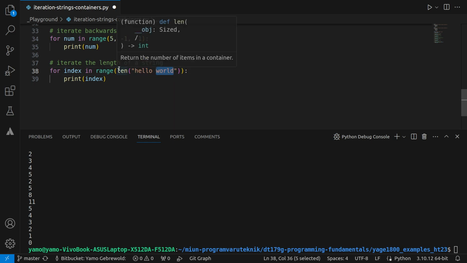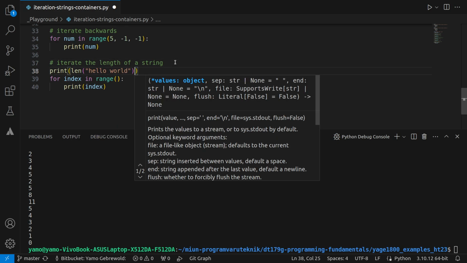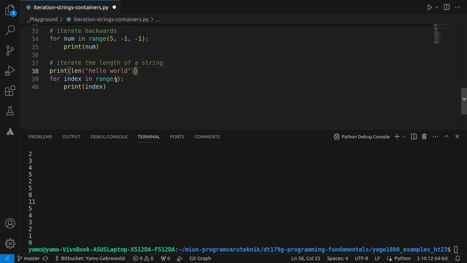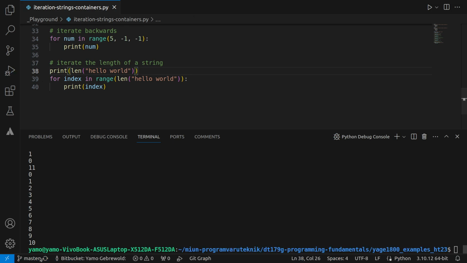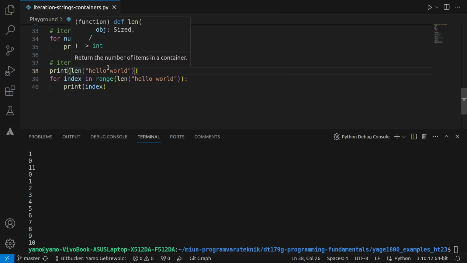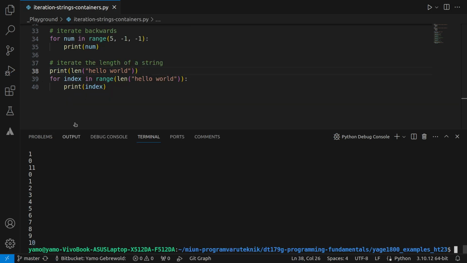So that would be the same as, if you want to, we can say print, let's print out the length of this. Maybe I can just run it like that. So if I just print it out, I hope you see. So this is 10, right? Because the length of this is, yeah, it's 10 basically.